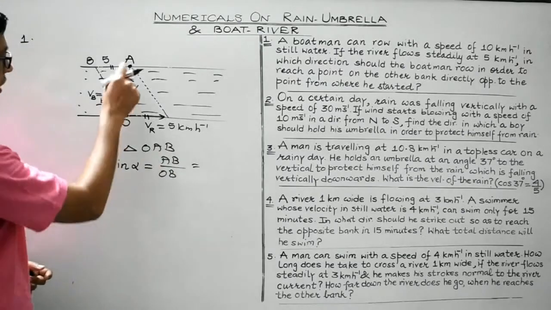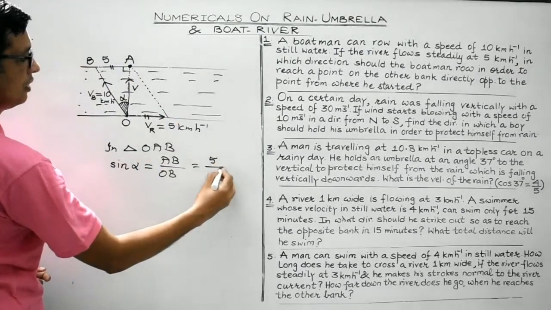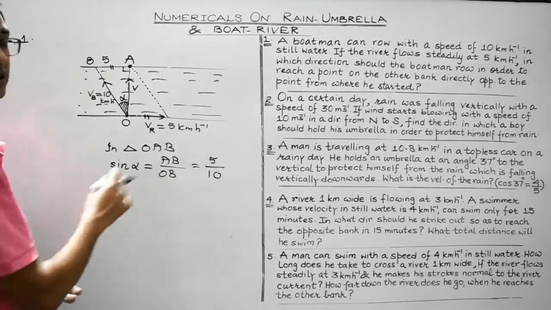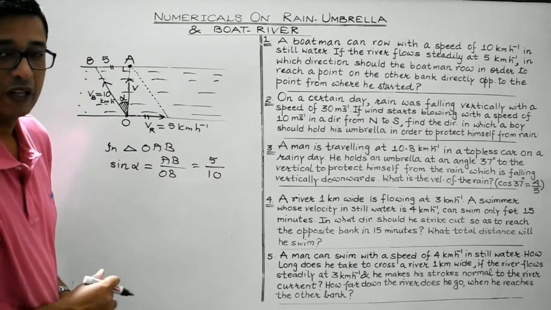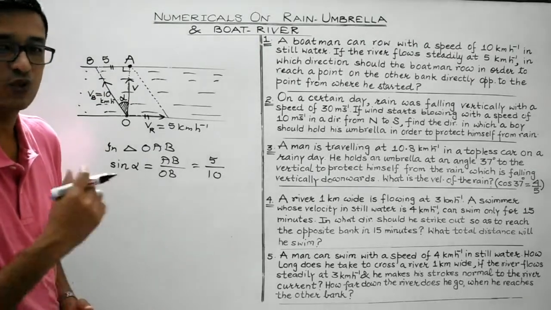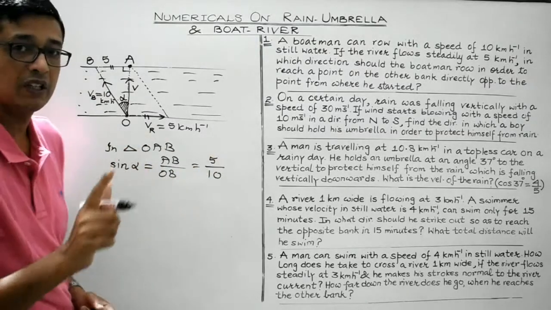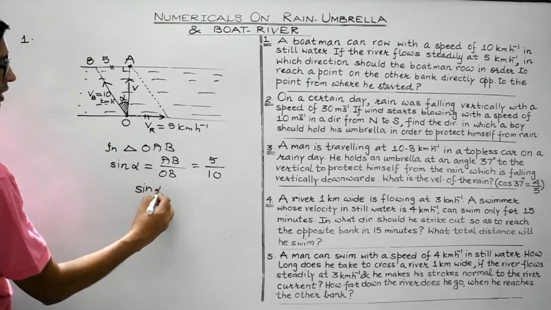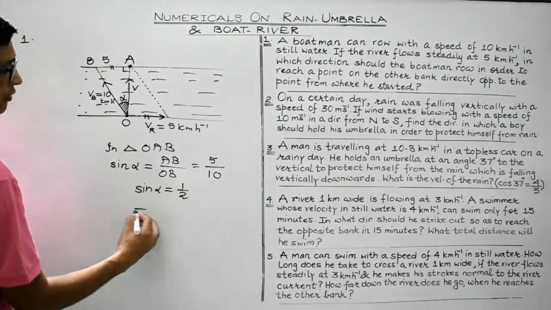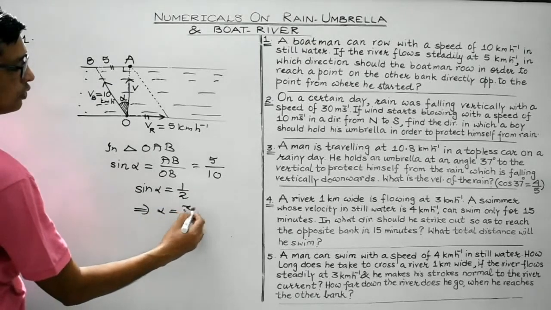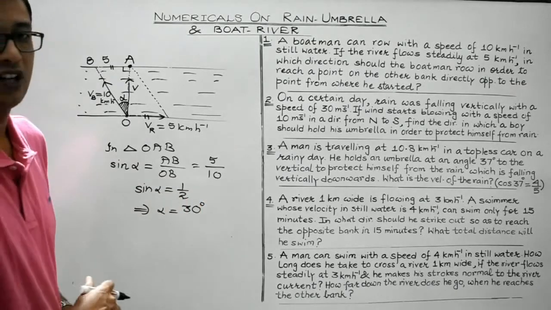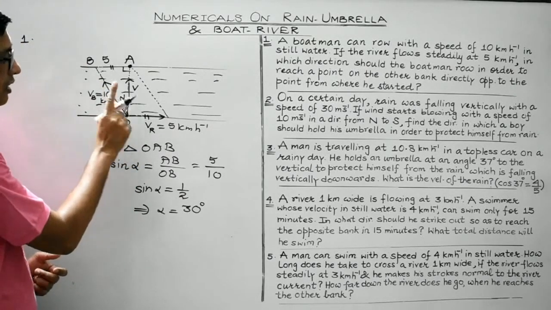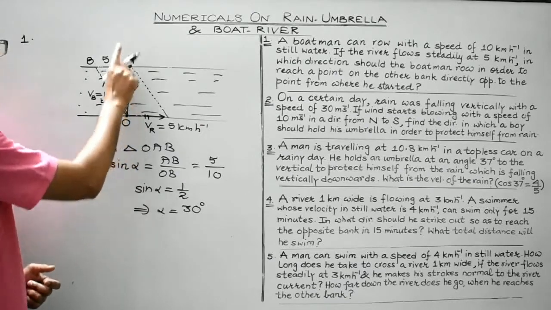So the magnitude of AB is 5 units. The magnitude of OB is 10 units, right? Both are representing velocity. So 5 by 10 would be a dimensionless quantity. Numerator, denominator, both should be having same units. So what do you get? Sine alpha is equal to half, which implies that alpha is equal to 30 degrees. Sine 30 is equal to half. So the boatman must row at an angle of 30 degrees with the direction OA, right?